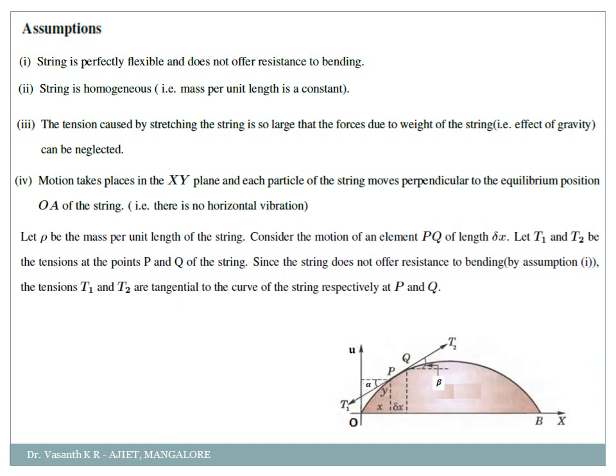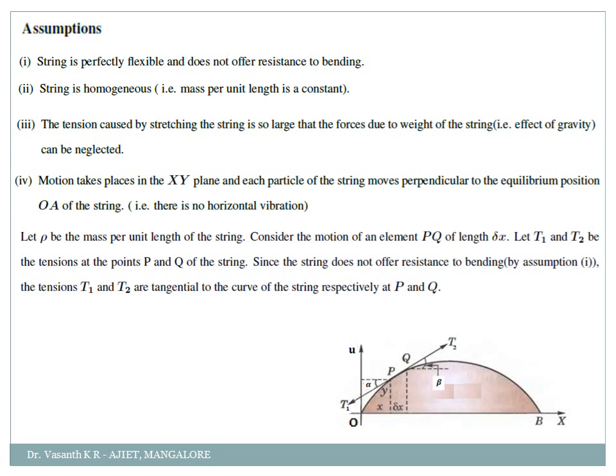Okay, clear? Clear with this much? So first, what did we take? Let rho be the mass per unit length of the string, and the distance of PQ is nothing but delta x. Then we are considering the two tensions T1 along point P and T2 along point Q, and then by the first assumption we can tell that the two tensions T1 and T2 are tangential to the curve at points P and Q. That's it. This is in my own words what I am explaining.